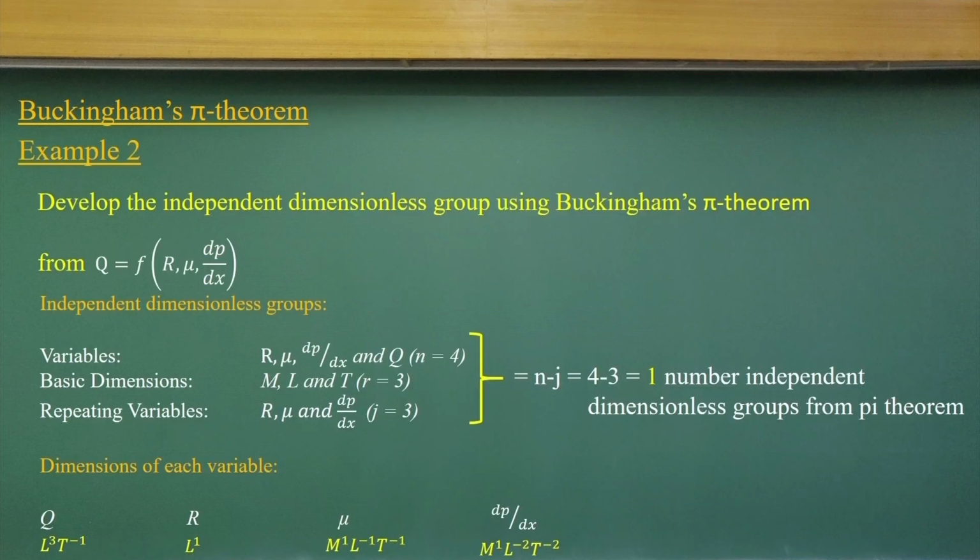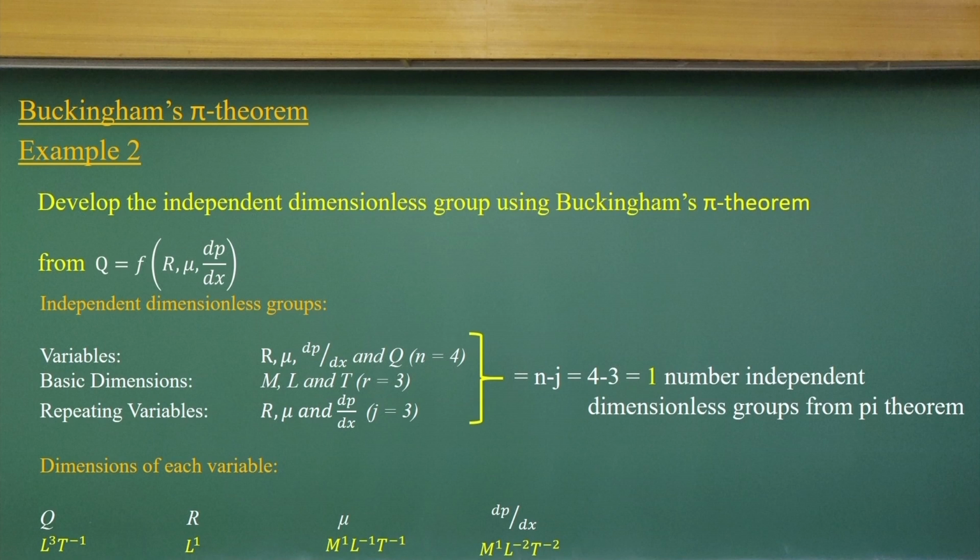Okay. So, let us come to the closure of this. Before that, let us have two or three examples which are very easy. I will not repeat much. Let us find an independent dimensionless group using Q, which is a volumetric discharge, as a function of radius R, dynamic viscosity mu and the pressure gradient dP by dx.